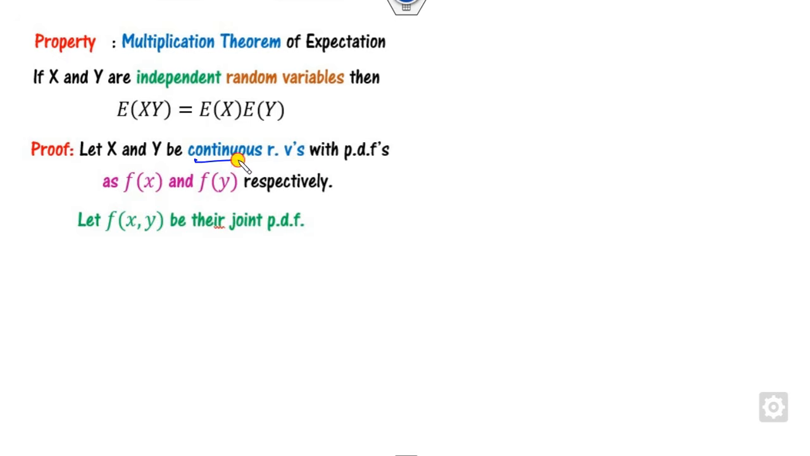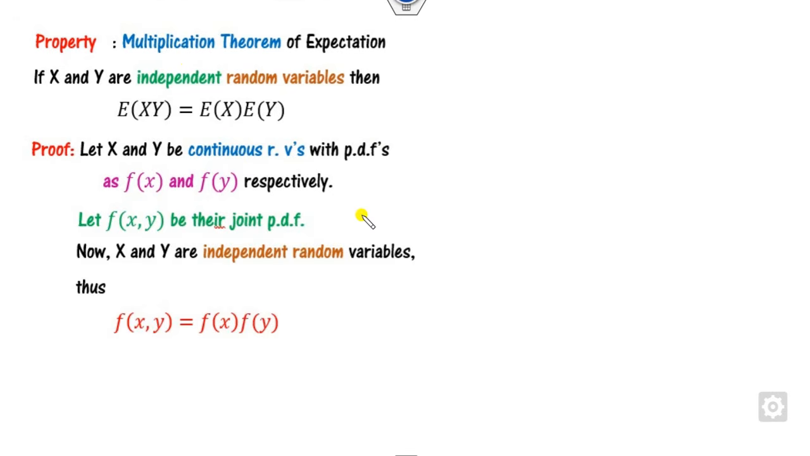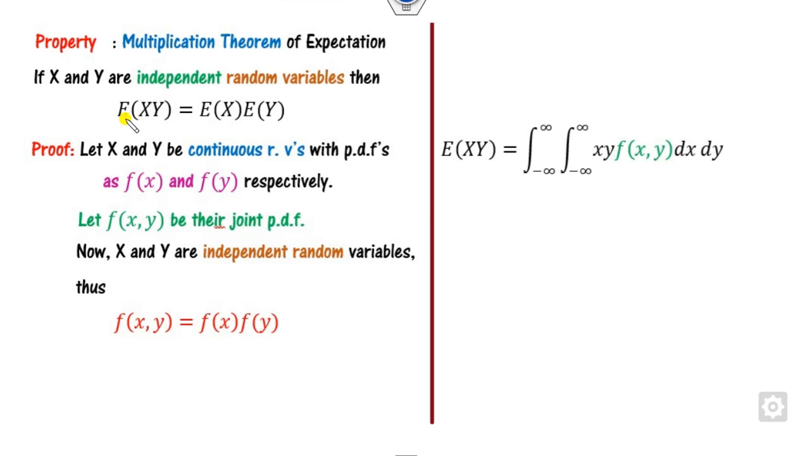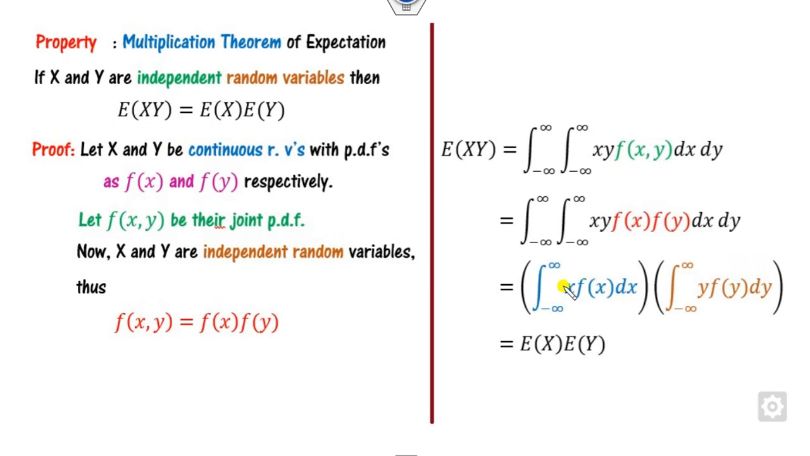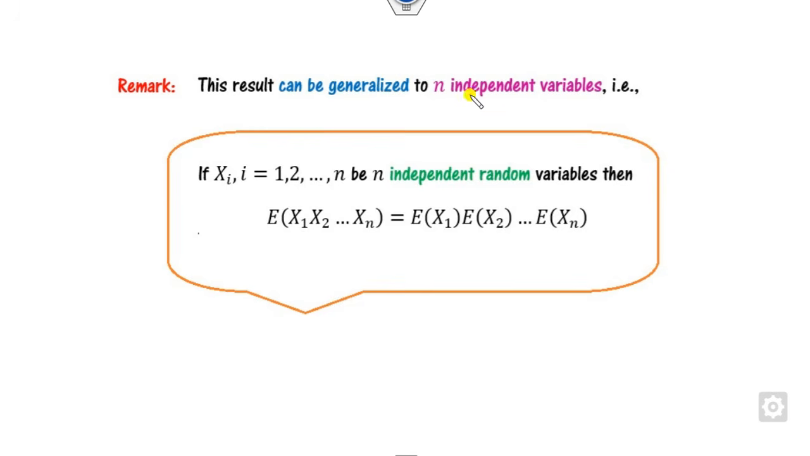This is one of the most important results. Again we can start with continuous random variables. What is the meaning of independence? That is, f_XY is nothing but f_X times f_Y. So on the left hand side we can substitute this value as f_X f_Y, and then I can take the part with respect to x separately and with respect to y separately. This number is my E[X], and this is my E[Y], which is the required proof. Again we can extend the same thing to n independent random variables, that is, the product for n independent variables, and only then can you write it like this.